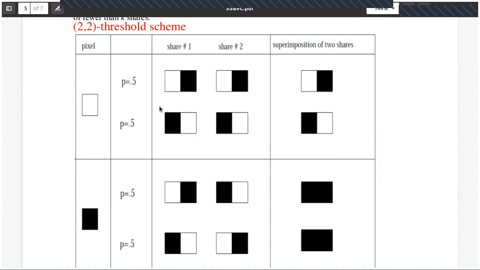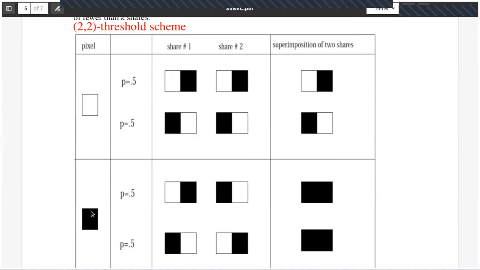Now the size of the image is increased. One white pixel now becomes 2 pixels, black and white, right? So the first person is given this share when white comes, and the second person is given this. So they together stack it, then they will get white and black, right? For one pixel we can give this, for another pixel you can give this, not a problem. For each pixel you can toss a coin and give. But you can fix it only first one also, not a problem.